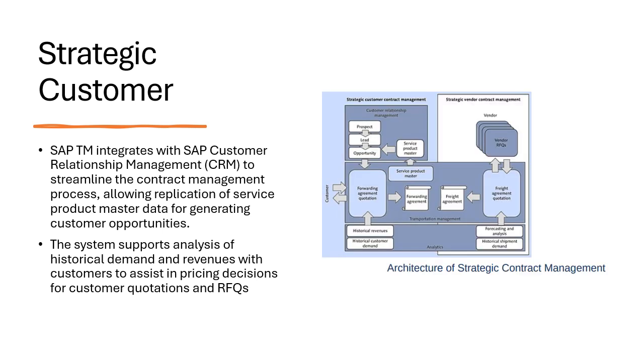This figure actually shows the architecture of strategic fleet management. It highlights two distinct areas: strategic customer and vendor contract management. This is represented by the left and right sections. The architecture also shows integration between SAP and the CRM, which allows seamless management of customer opportunities and historical data analysis and transformation of RFQ with contracts.